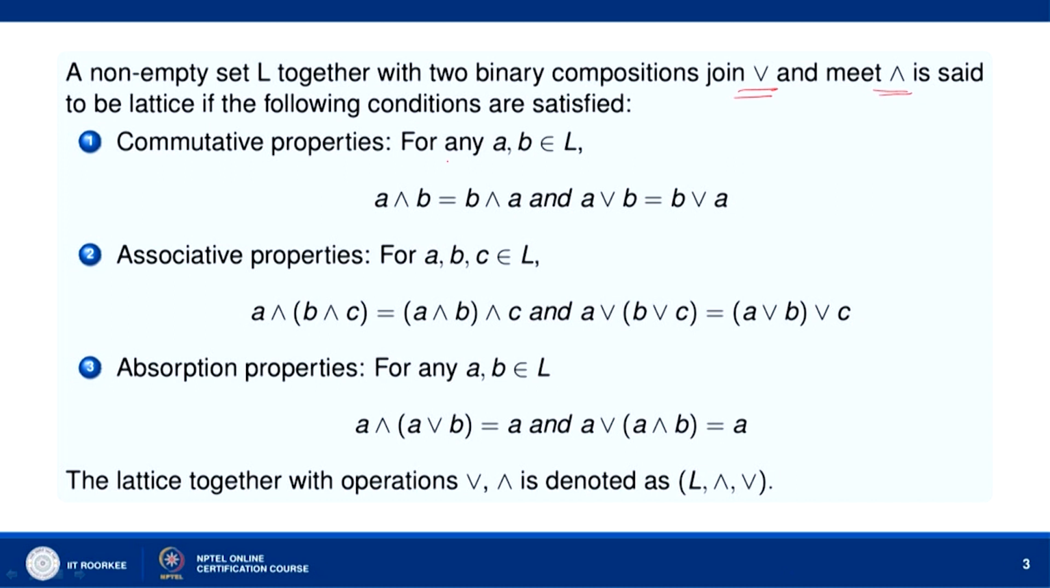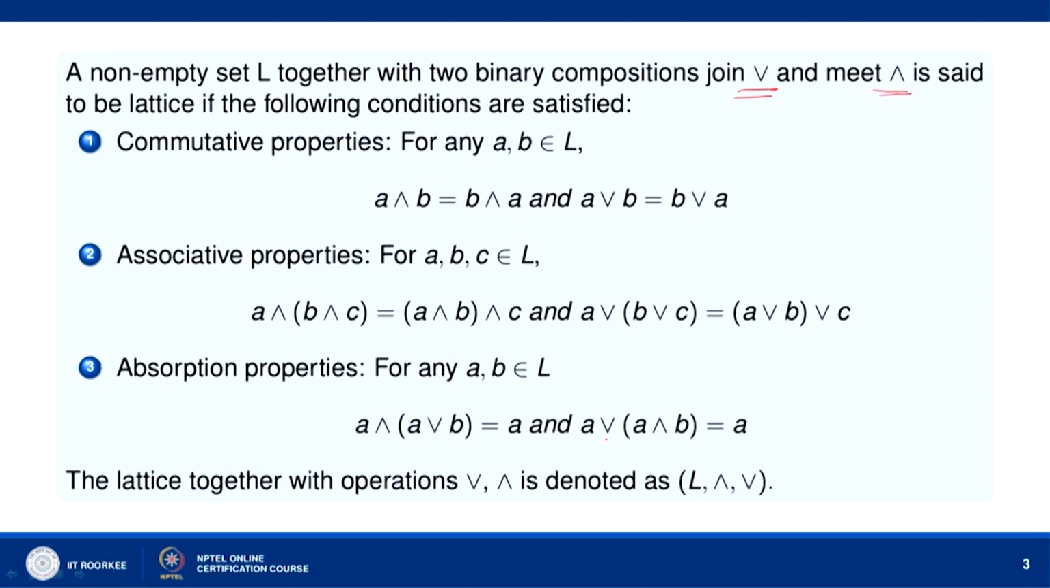Commutative property: for any A, B belonging to L, A meet B equals B meet A and A join B equals B join A. So, commutative laws hold. Then associative property: for A, B, C belonging to L, A meet (B meet C) equals (A meet B) meet C, and A join (B join C) equals (A join B) join C. Then we have absorption properties. If you take any A, B belonging to L, then A meet (A join B) equals A and A join (A meet B) equals A.